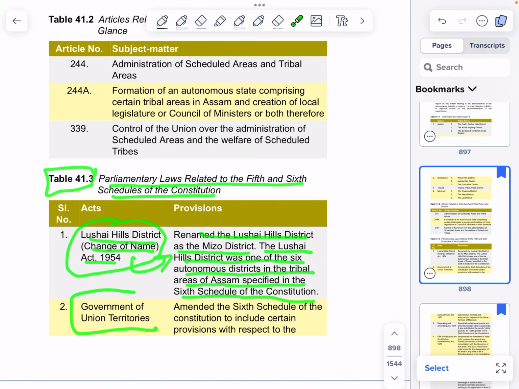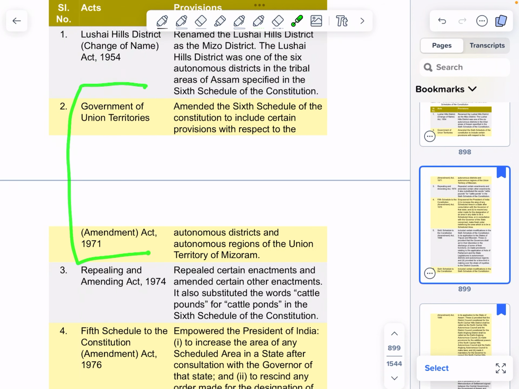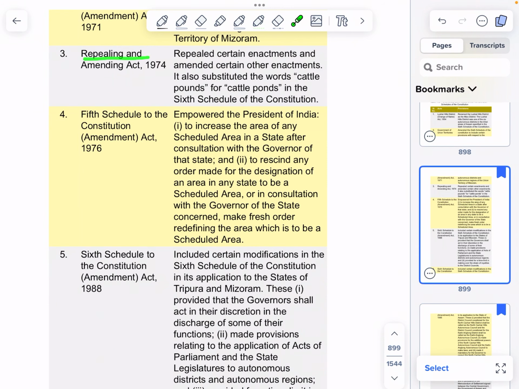Government of Union Territories Amendment Act, 1971, amended the 6th schedule of the Constitution to include certain provisions with respect to the autonomous districts and autonomous regions of the Union Territory of Mizoram. Repealing and Amending Act, 1974. Repealed certain enactments and amended certain other enactments. It also substituted the words cattle pounds for cattle ponds in the 6th schedule of the Constitution.